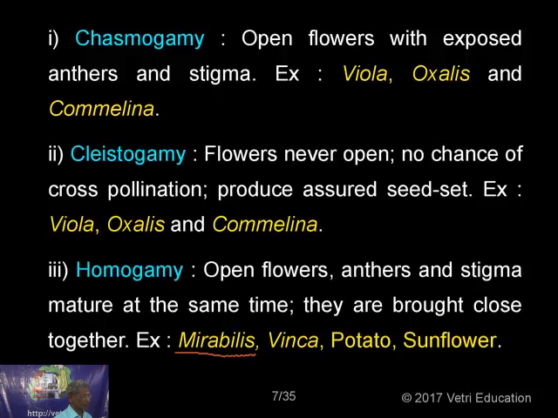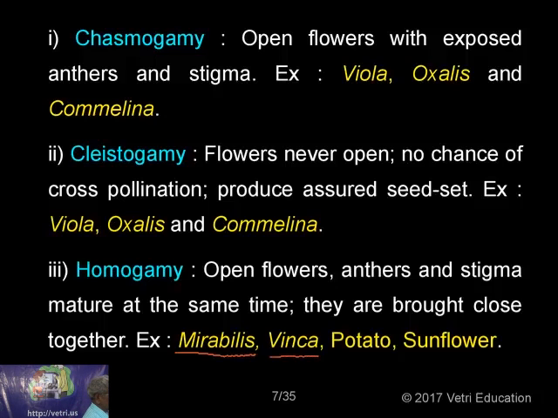Can you try to recall where you came across this plant? Mirabilis jalapa you come across in genetics. A very important plant. After monohybrid, the incomplete dominance or codominance, you come across this plant, Mirabilis jalapa. When a red variety crosses with a white variety, you get a pink variety in the F1 generation. A beautiful example. It's called the four o'clock plant.